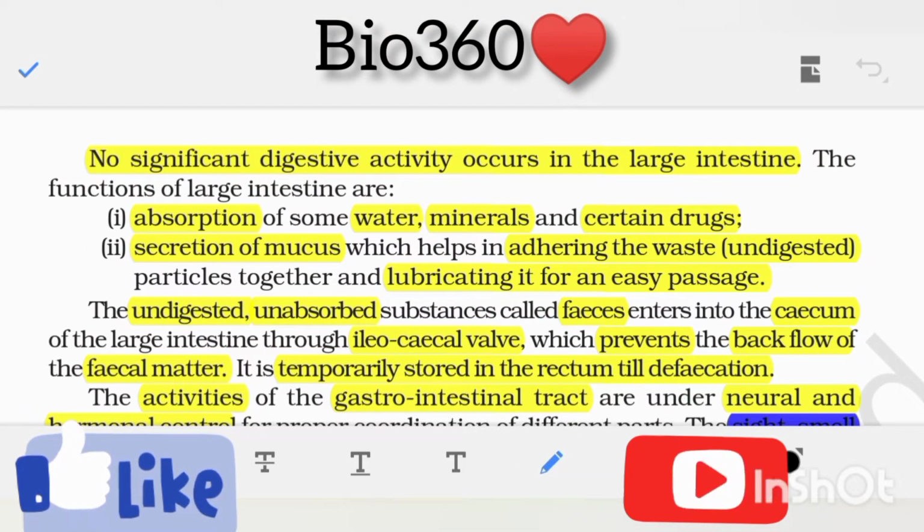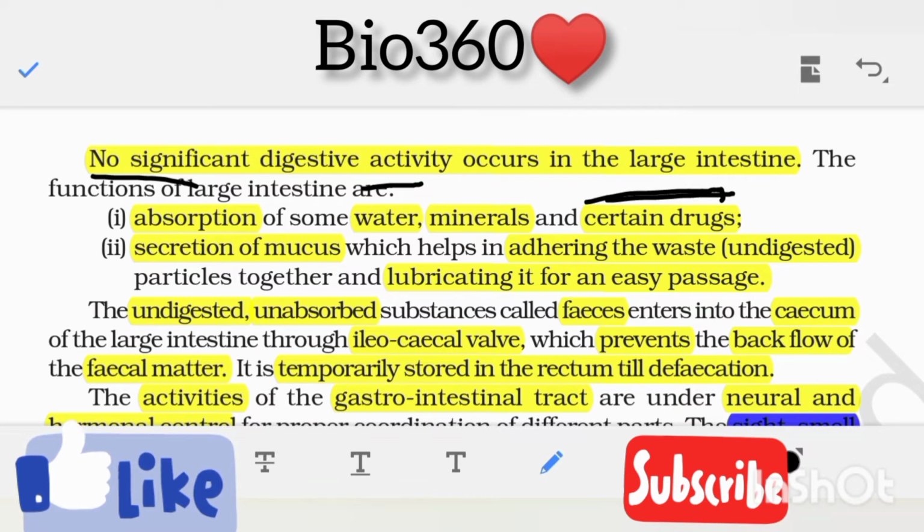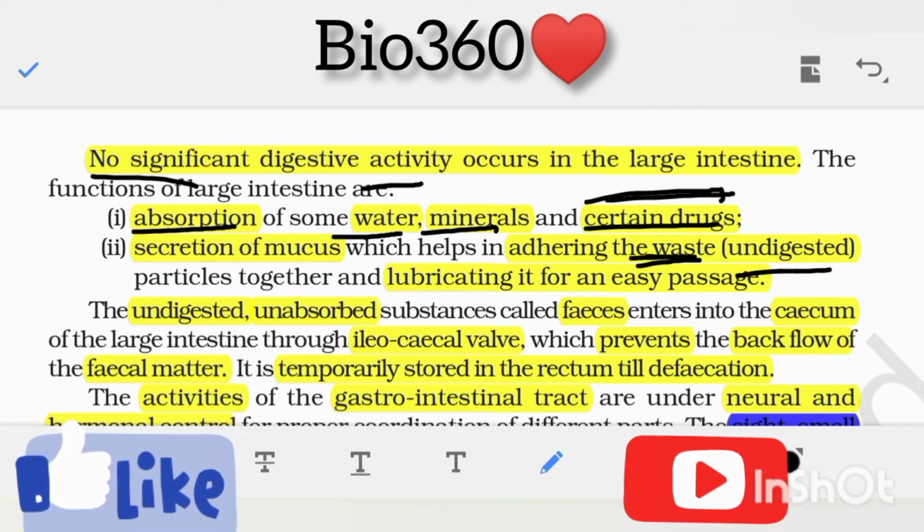Now let's come to the large intestine. No significant digestive activity occurs at the large intestine. The functions of the large intestine are: the first one is absorption of some water, minerals and certain drugs, and secretion of mucus, which helps in adhering the waste or undigested material particles together and lubricating it for easy passage.